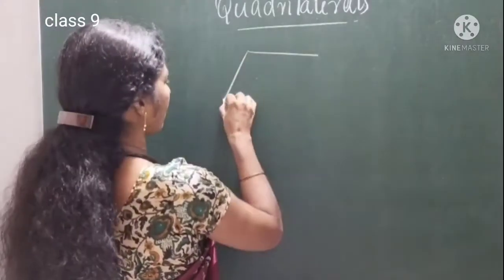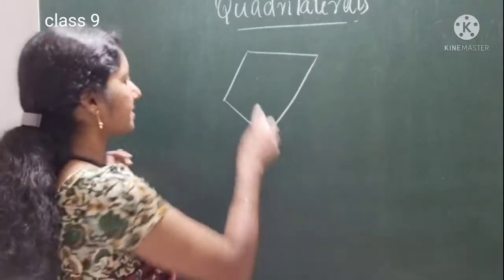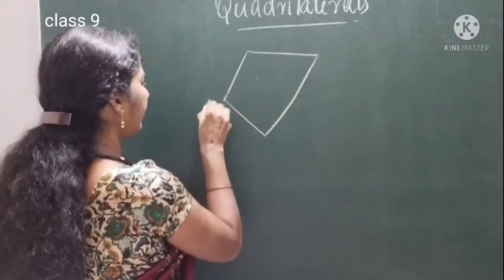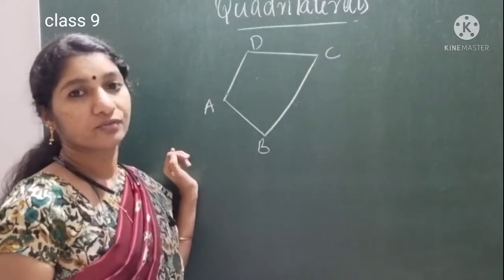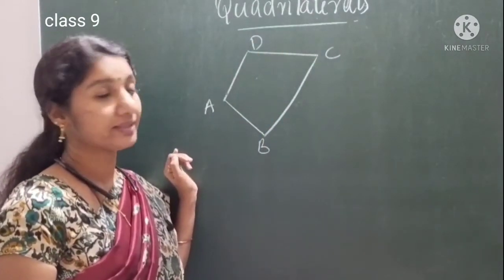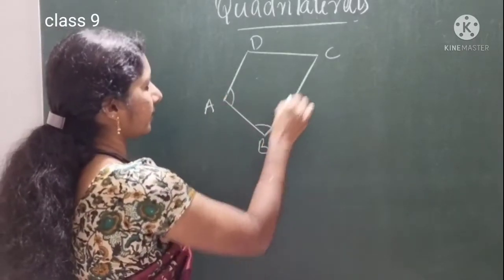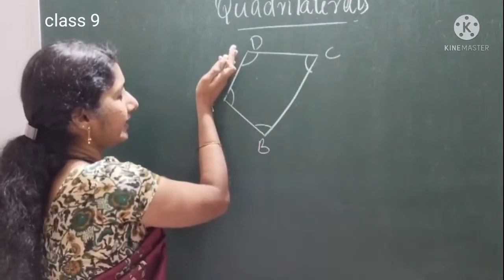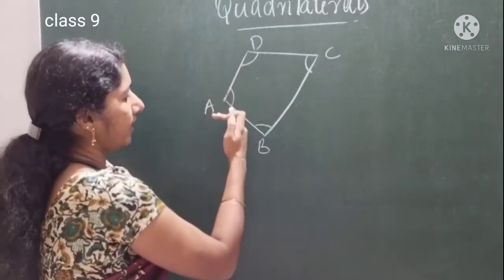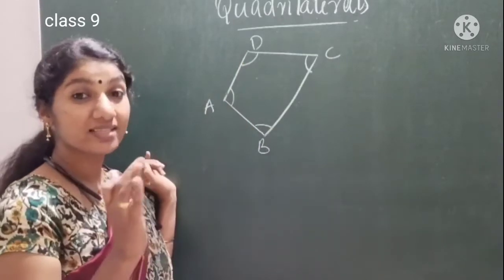See, this is a quadrilateral because it has 4 sides. We can give name like this: A, B, C, D is a quadrilateral. 4 vertices are there and it has 4 sides. It has 4 angles also: angle A, angle B, angle C, angle D. And we can say AD is one line segment, one side, AB is another one side. So AD and AB are called adjacent sides.